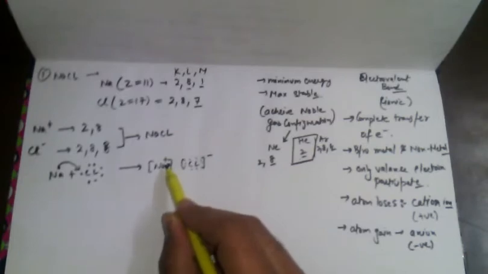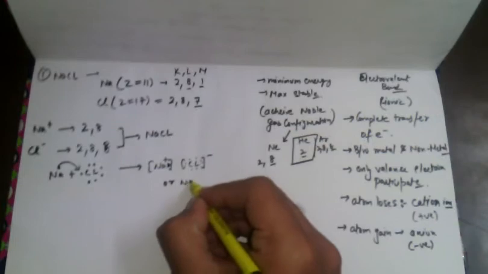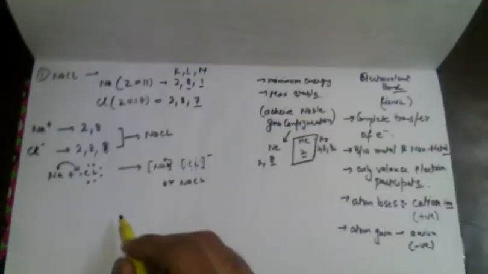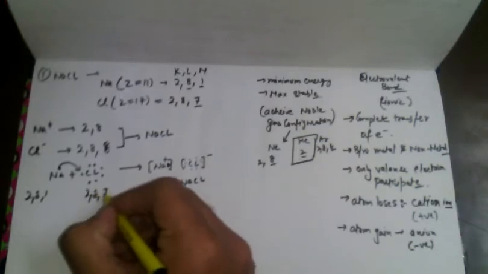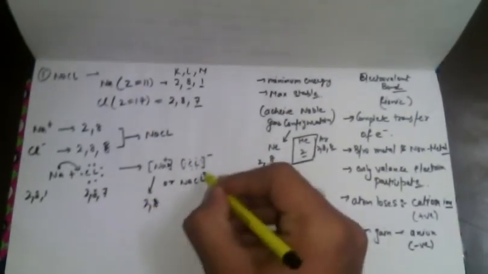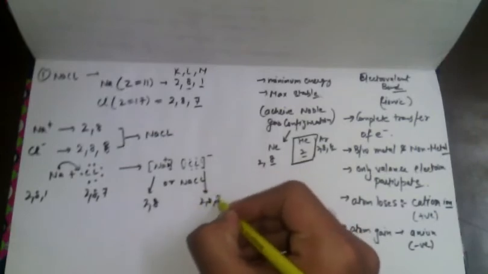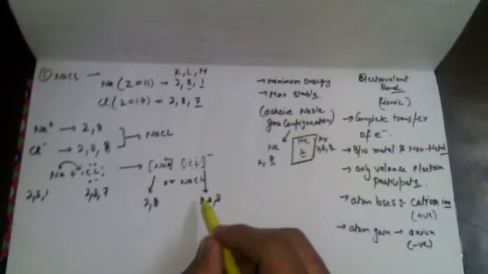So we can say NaCl. Here the configuration is 2, 8, 1 and 2, 8, 7. Now it becomes 2, 8. Here it becomes 2, 8, 8, and the positive and the negative attract each other, so they form the bond. So we call it complete transfer of electrons.